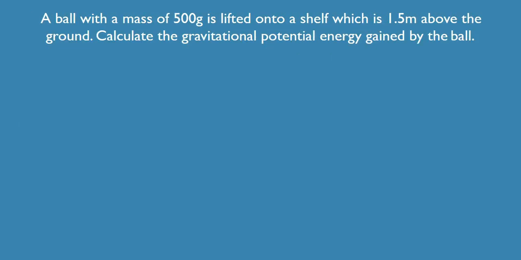Okay, so for our next problem, it says here, a ball with a mass of 500 grams is lifted onto a shelf which is 1.5 meters above the ground. Calculate the gravitational potential energy gained by the ball. So if you're going to imagine this problem, naglagay sila ng bola doon sa taas ng shelf.